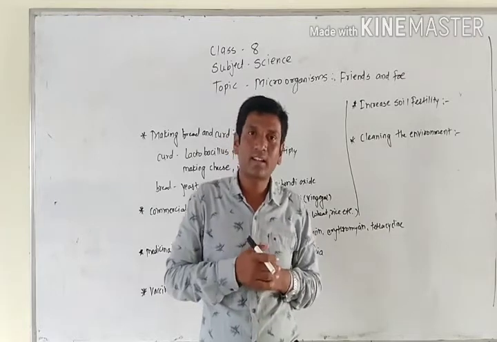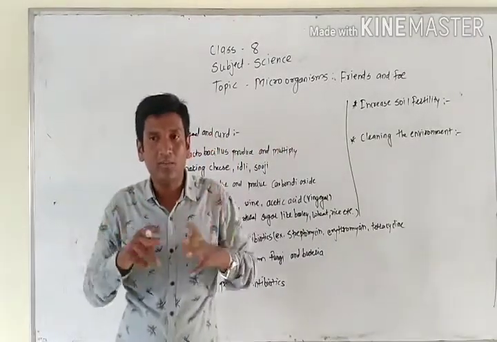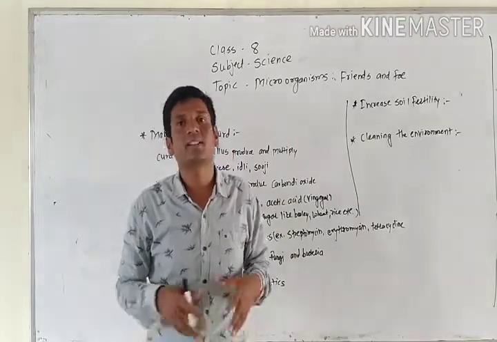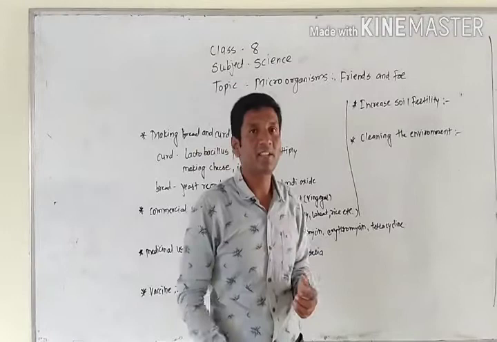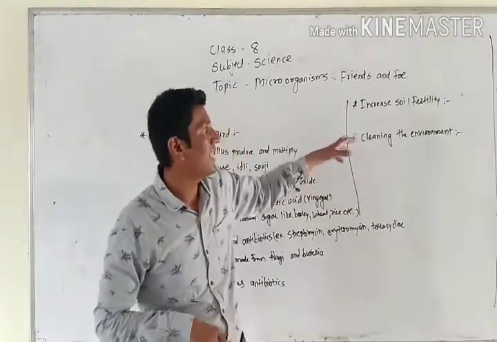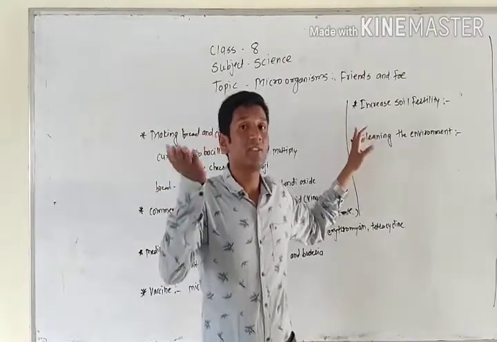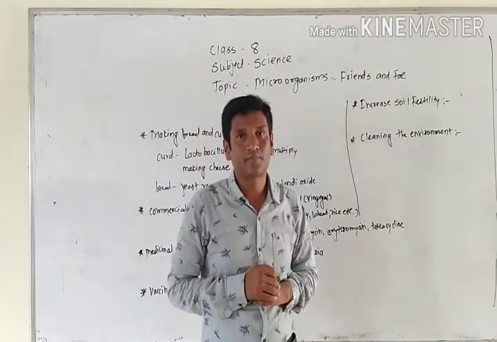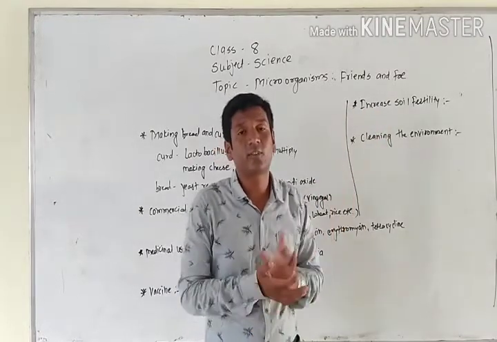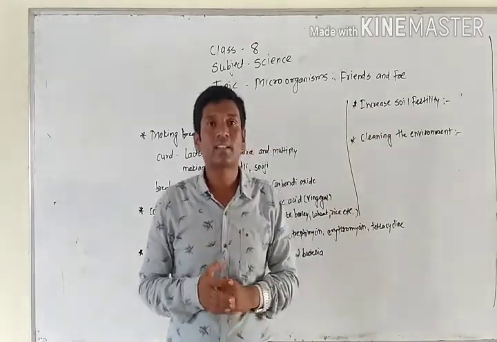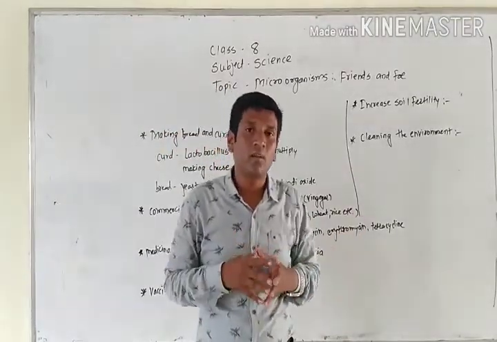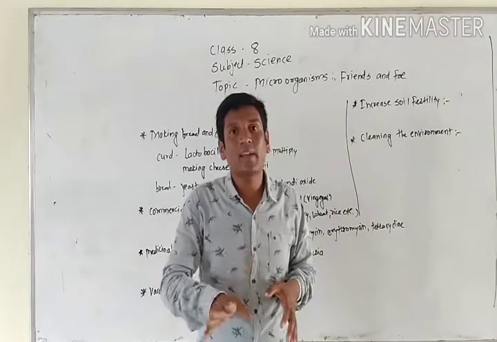So what will the bacteria do? They will decompose the whole material, convert it into a simpler form and mix it into the soil. And when it is completely mixed up with the soil, the fertility of the soil increases. So that is why microbes are useful to increase the fertility of the soil. Just like we can say compost. Compost is a form of manure which is made with the help of microbes.